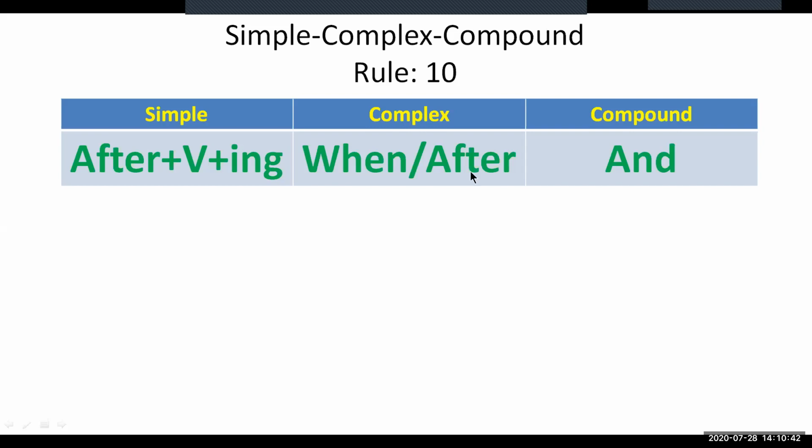But when you are using the word after, then you must use past perfect tense with the clause having the conjunction after. You see that in simple form, I am using the word after, and in complex form, I have also shown the word after. In simple form, the word after will be functioning as a preposition.